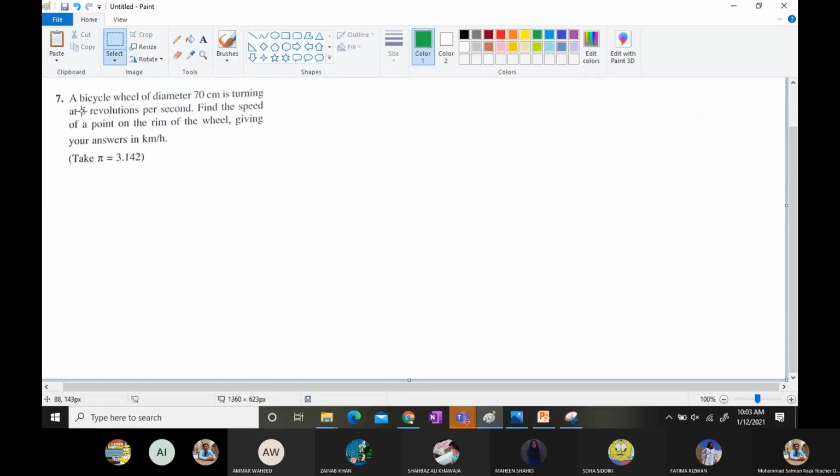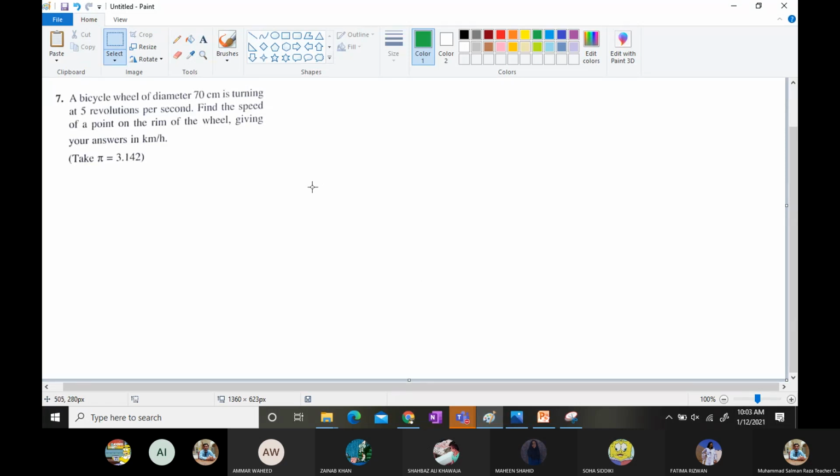So it says a bicycle wheel of diameter 70 centimeter is turning at 5 revolutions per second. Find the speed of a point on the rim of the wheel, giving your answers in kilometer per hour, where you need to take pi as 3.142.